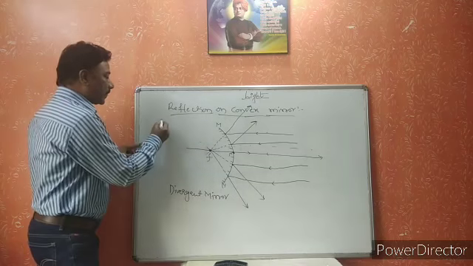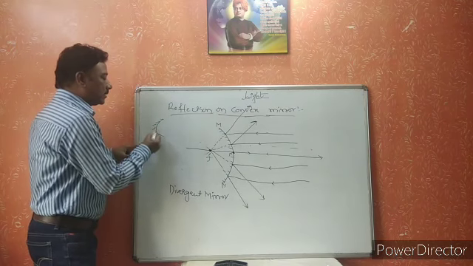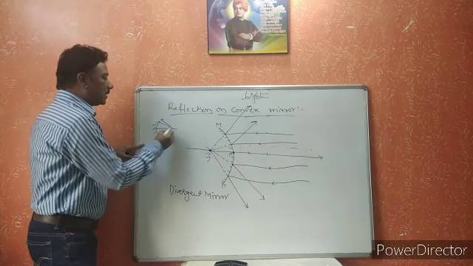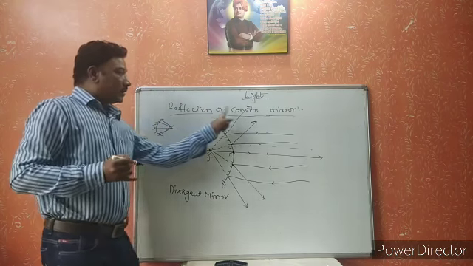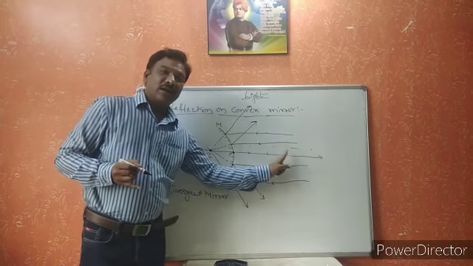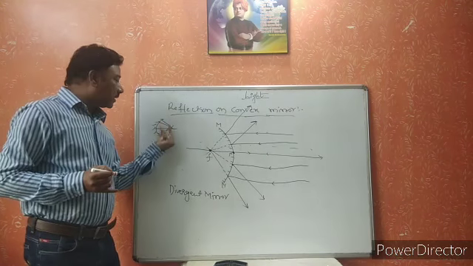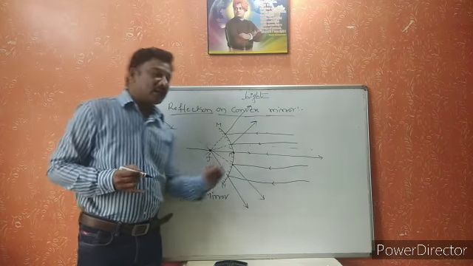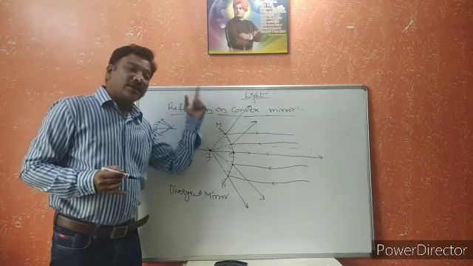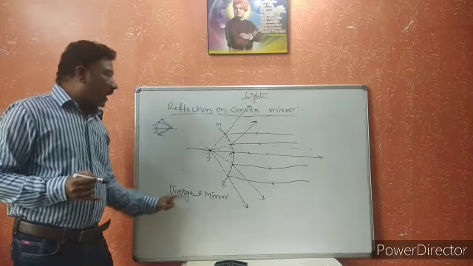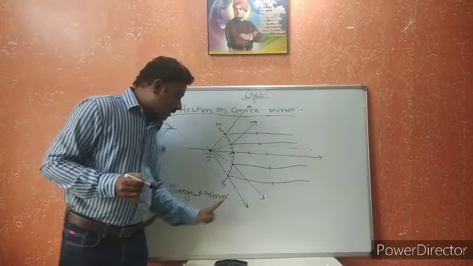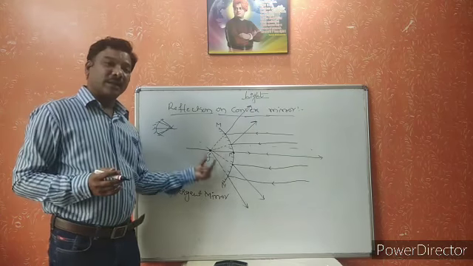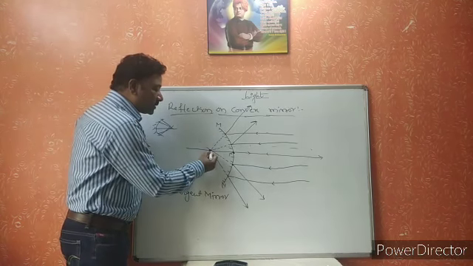The concave mirror converges the light rays, and the convex mirror diverges the light rays. That is the reason the concave mirror is called the convergent mirror and the convex mirror is called the divergent mirror. So from this we can understand what is meant by focus point.